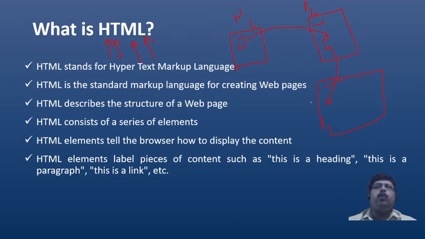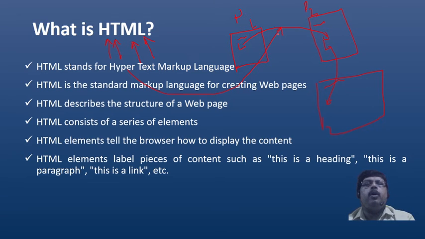So hyper means what? Hyper means jump from one place to another. So this concept of jumping from one page to another is called hyper. When you click on the link, it just jumps from one page to another. And how to do that, we will learn in the practicals. I'm not sure whether you can do it on the mobile or not, but when you come for the practical, you can do that.